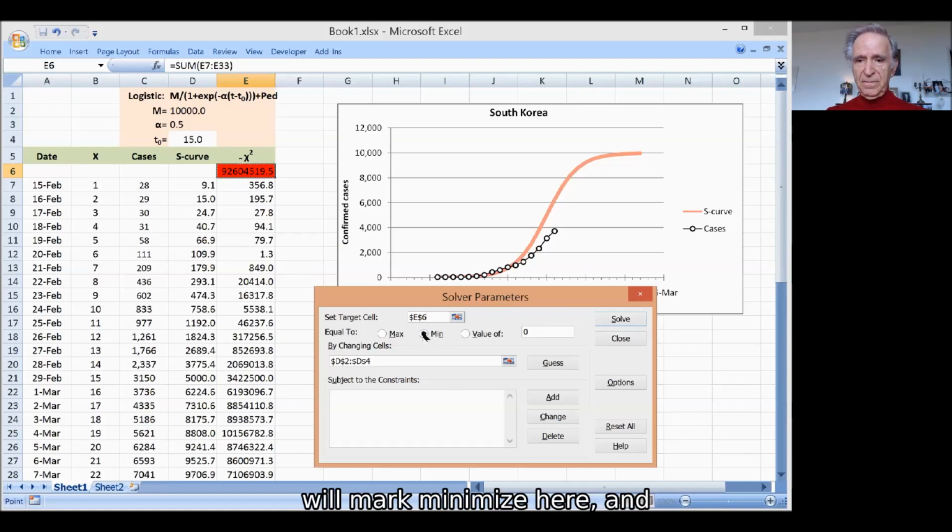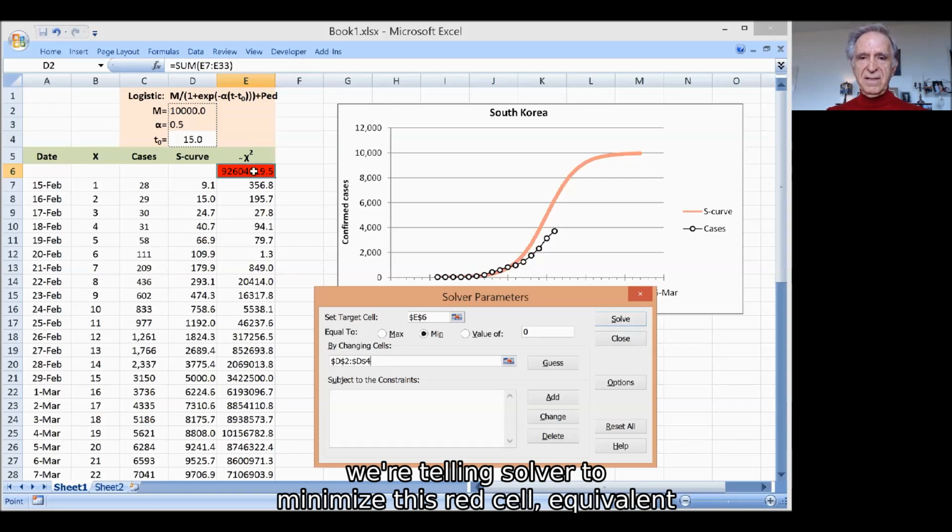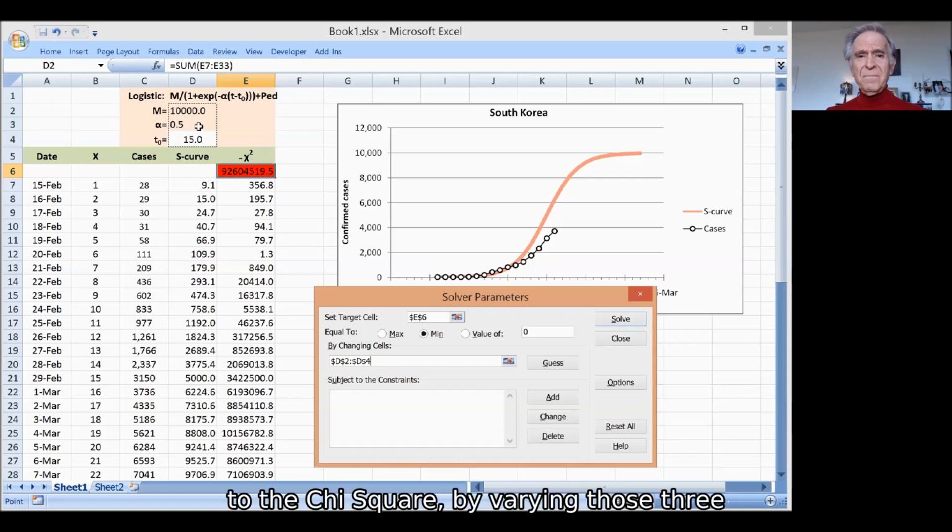I will mark minimize here, and then for the cells to be varied, we'll pick those three: m, alpha, and T0. In other words, we're telling solver to minimize this red cell, which is equivalent to the chi-square, by varying those three parameters.